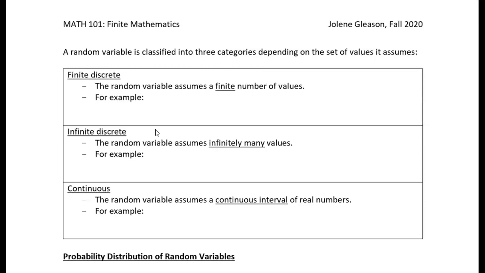So that would be an example of a finite discrete random variable, because there's a finite number of values that the random variable can assume.